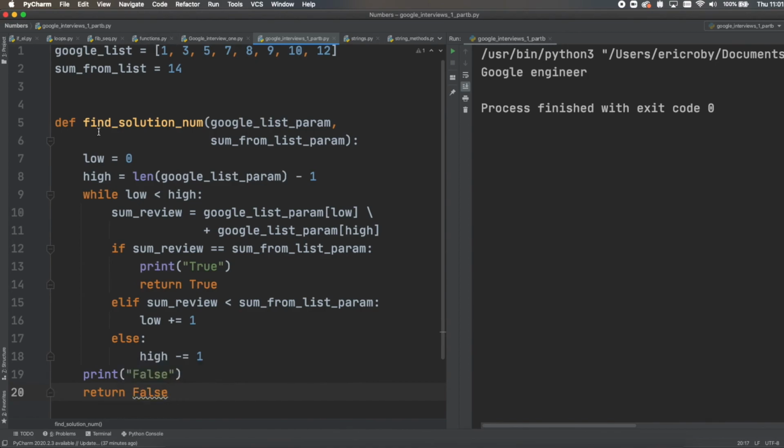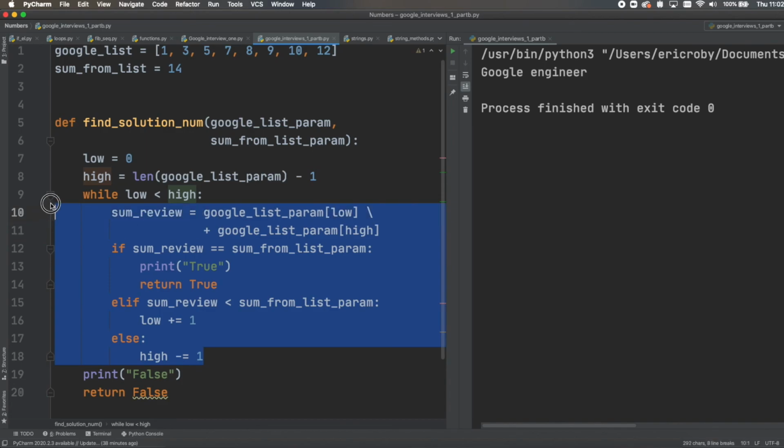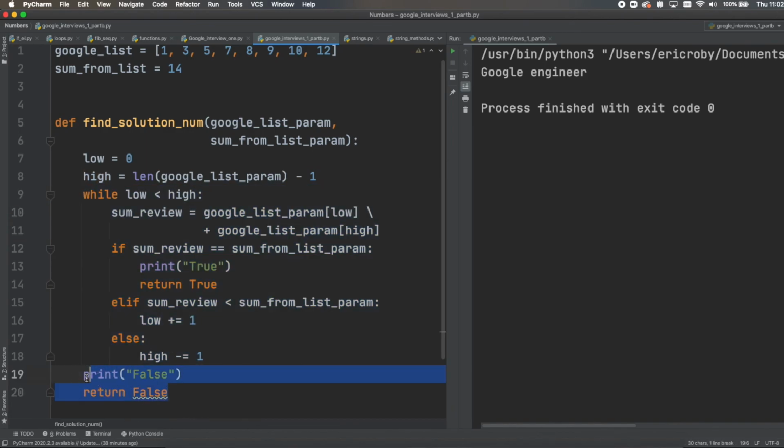So what is this doing? Well, we have a new solution called find solution num, where the lowest index is 0 and the highest index is the last element of the list. Well, while low is less than high, we want to get this sum review, which is just adding the two elements together. We want to compare sum review to the sum that we are passing in. If it's true, we want to return true as we found the solution. If it's not true, we want to see if sum review is less than sum from list param. If it is, we'll add one element to low. If it's not, we will subtract one element from high. If it goes through the entire loop and finds no solutions, let's return false.